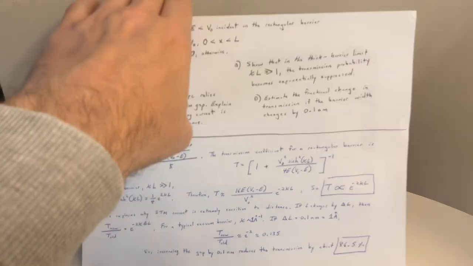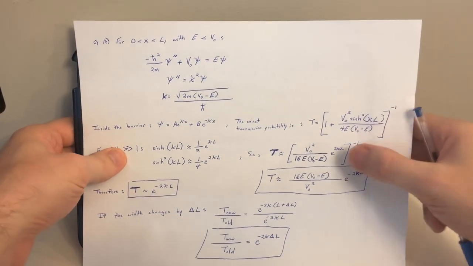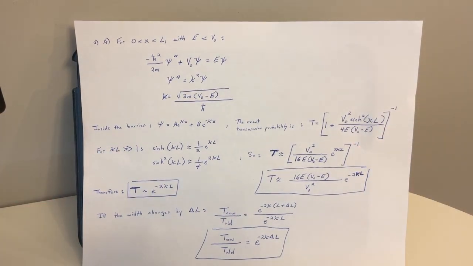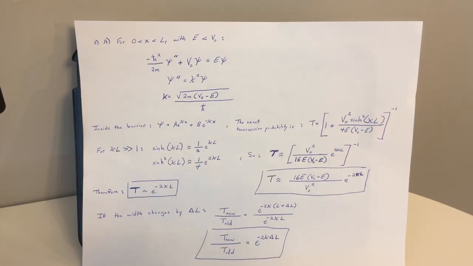So here, this derivation. Okay, so for 0 less than x less than L with E less than V naught, we get negative h bar squared over 2m psi double prime plus V naught psi equals E psi.